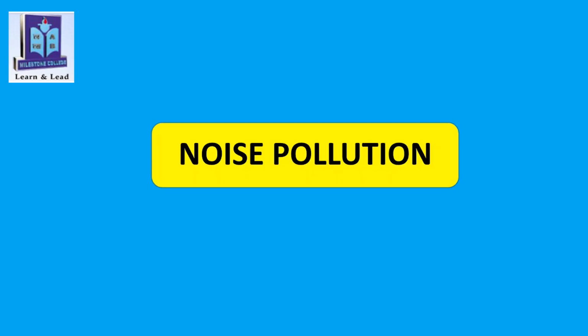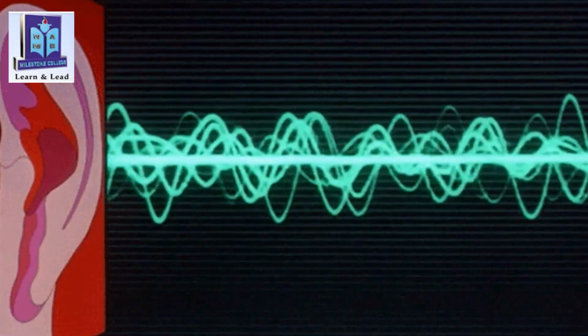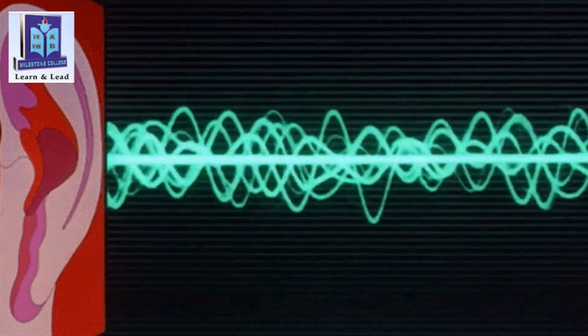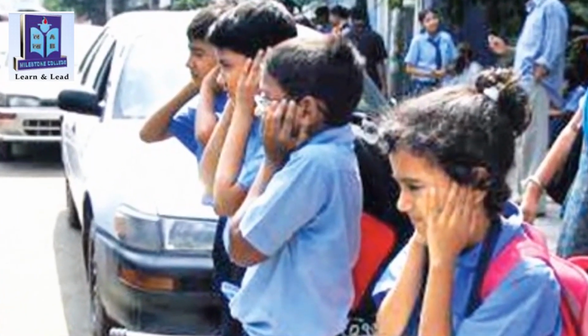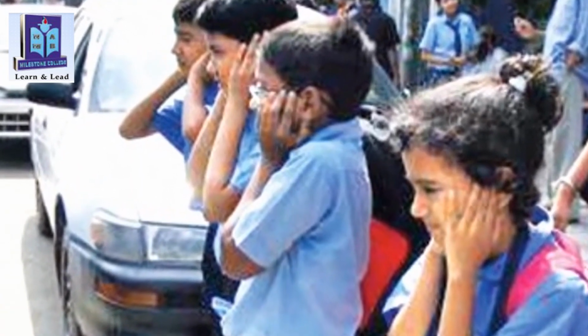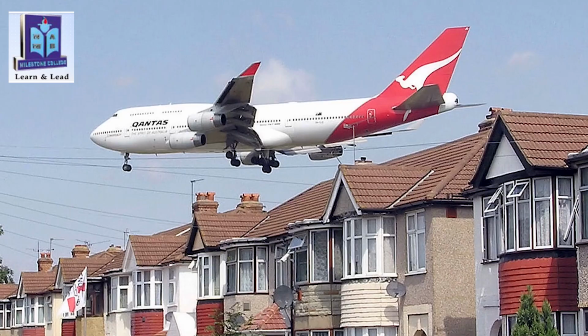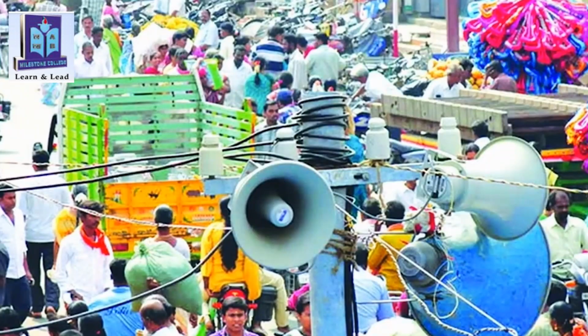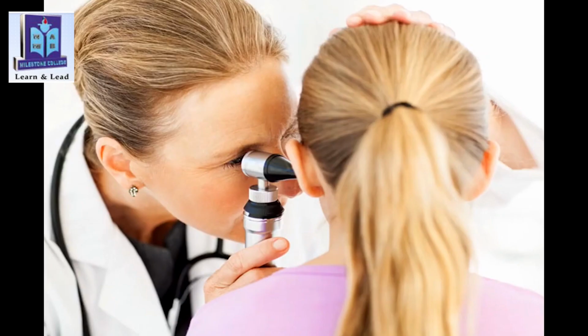Noise pollution. Sound is essential to our daily lives, but noise is not. Noise is an unwanted sound, which produces unpleasant effects and discomfort on the ears. Noise pollution, also known as sound pollution. This includes the sound of vehicles, loudspeakers, etc. Noise pollution can cause ear problems or even permanent deafness.